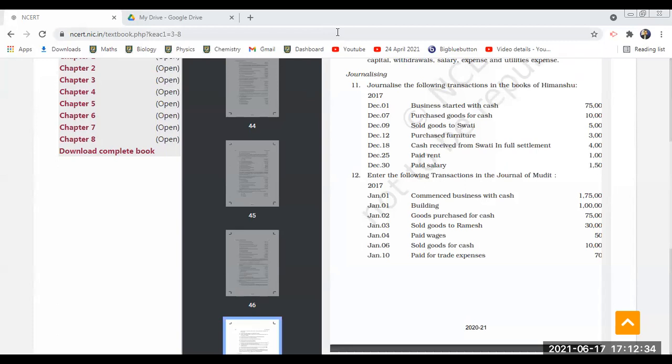This is the NCERT 11th class accountancy book, and you practice this problem first of all. 11th problem: Journalize the following transactions in the books of Himanshu. Only 3 plus 4, 7 transactions are there. You journalize them. Okay.